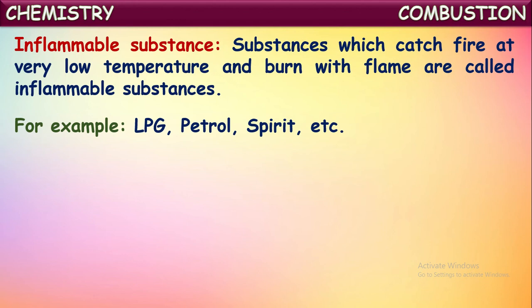For example, LPG, liquefied petroleum gas, which we use at homes for domestic purposes like cooking, and petrol, spirit, and some other organic substances. They are said to be inflammable, meaning they catch fire at very low temperatures and burn with flames, and they may cause explosions too. These substances are called inflammable substances.